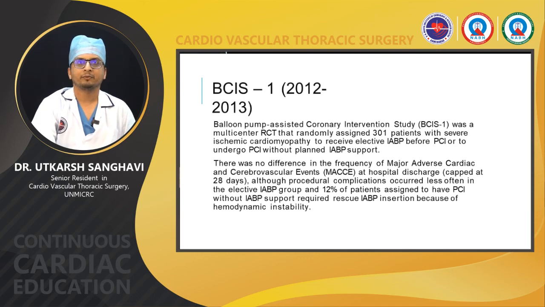The BCIS-1 study found no difference in the frequency of MACE events at hospital discharge, although procedural complications occurred less often in the elective IABP group compared to patients who underwent PCI without IABP support and required rescue IABP, meaning an emergency IABP was inserted.